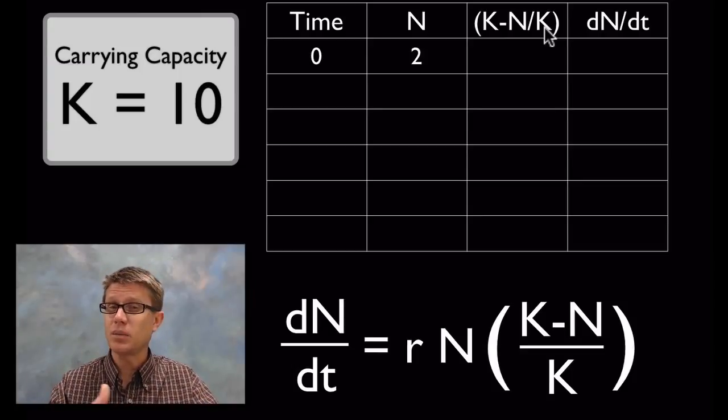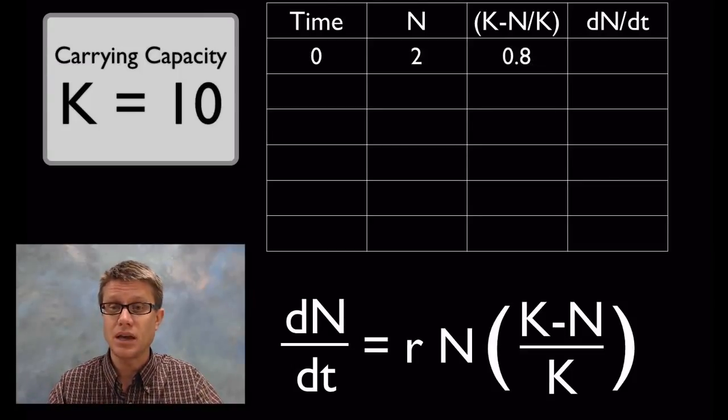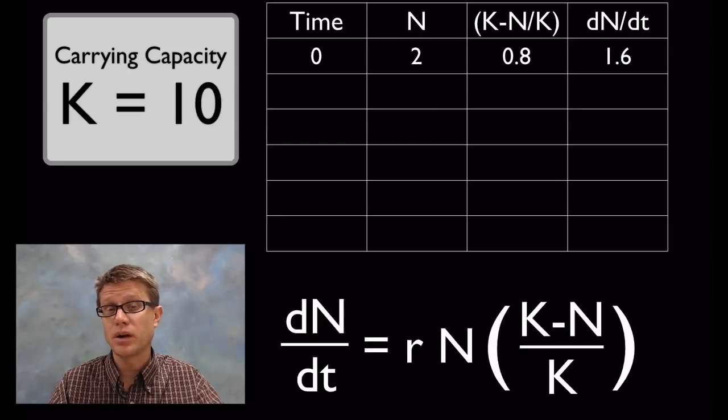So it's going to be 8 divided by 10, or 0.8. Okay, now we're going to figure out this. And so what's this? It's r, which we said was 1, times n, which we said was 2, times what's in this parentheses, which is 0.8. And so that's going to be 1.6. And so this whole equation tells us how many new rabbits we're going to add.